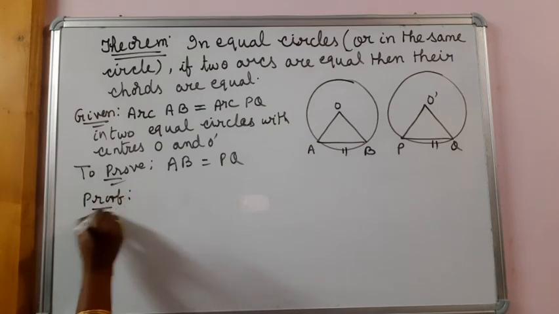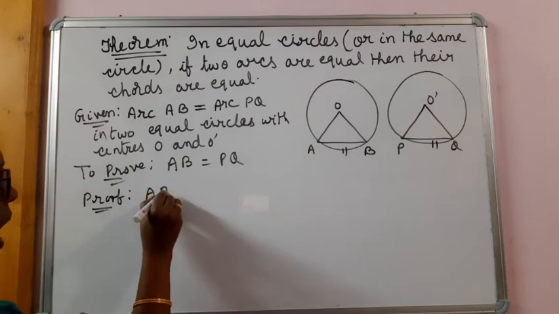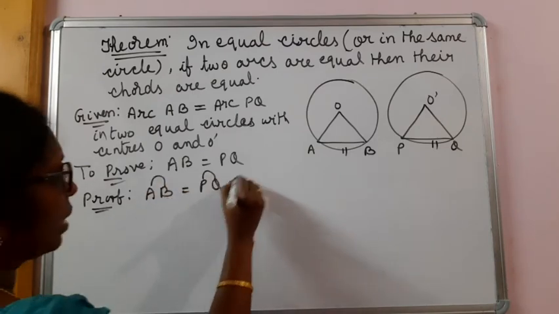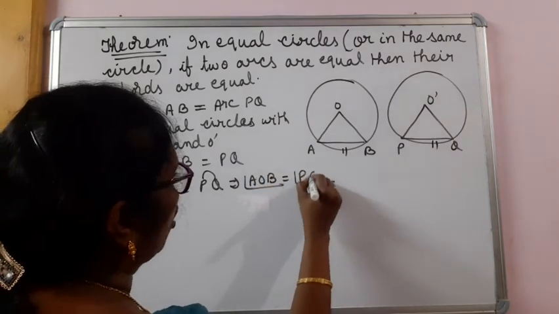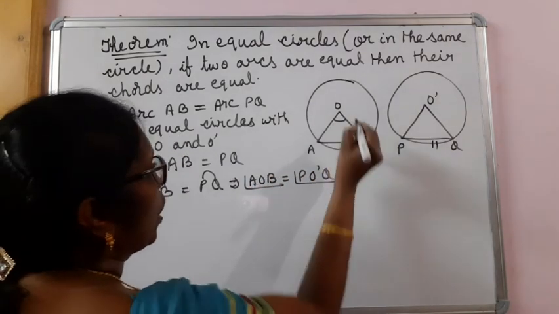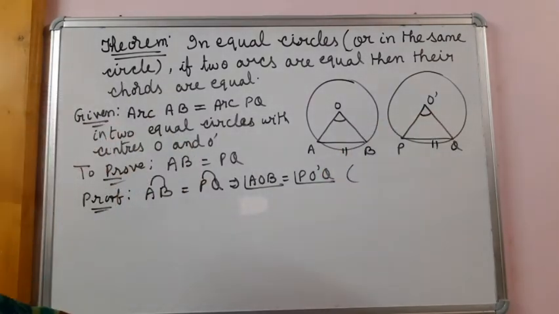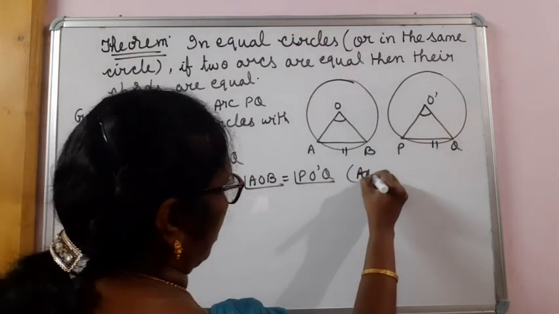This is also very simple. Already given that arcs are equal. Arc AB is equal to arc PQ. That means angle AOB is equal to angle PO dash Q. Two equal arcs subtend equal angles at the centers. That is the axiom of equal arcs.